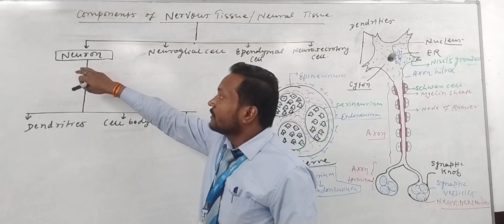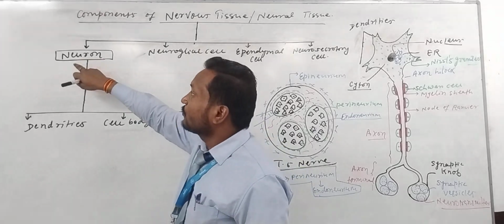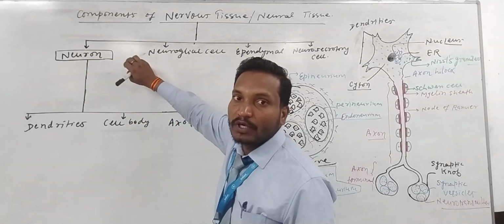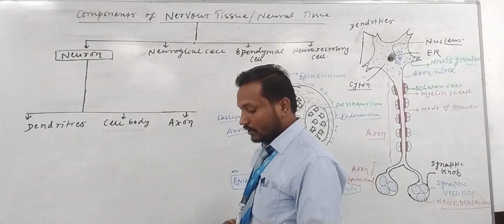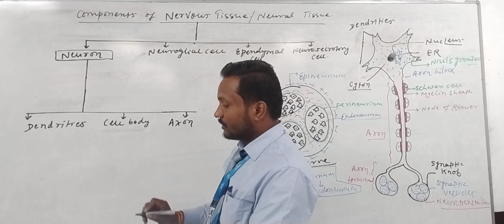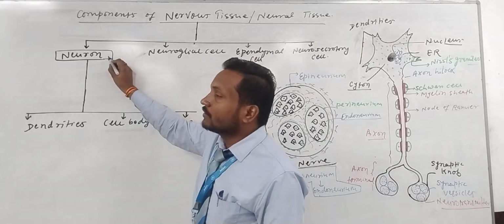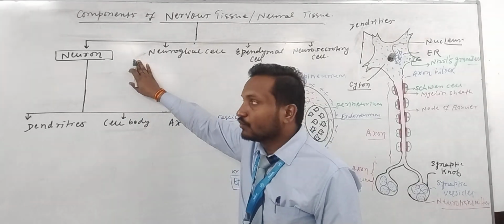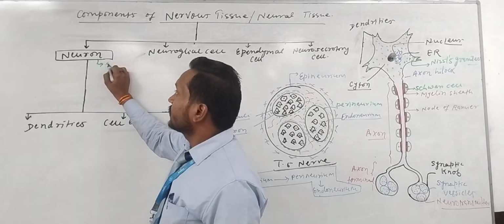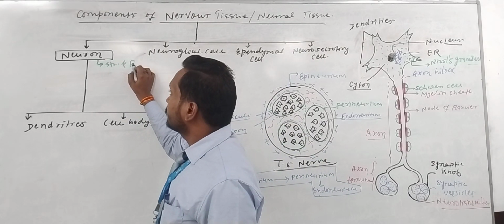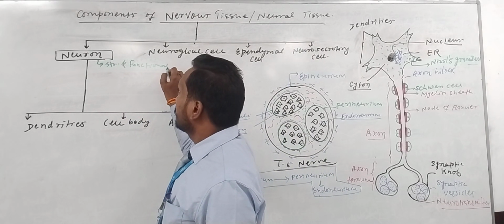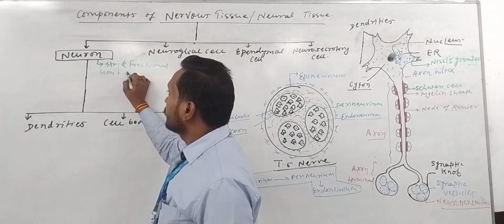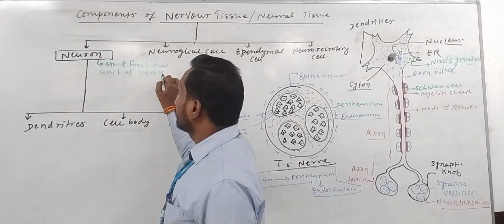Now let us discuss the very important cell, the neuron. A neuron is the structural and functional unit of nervous tissue.